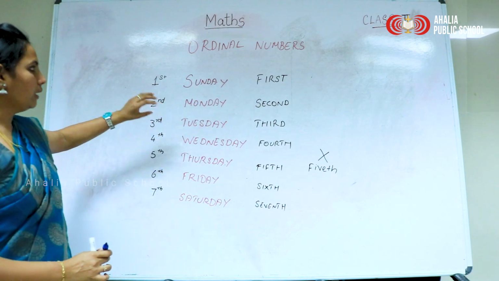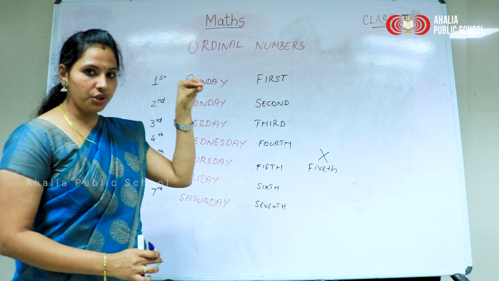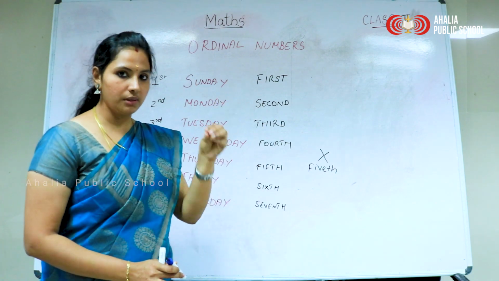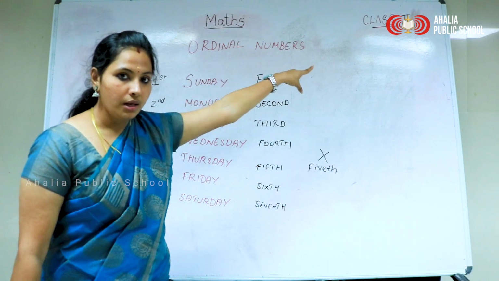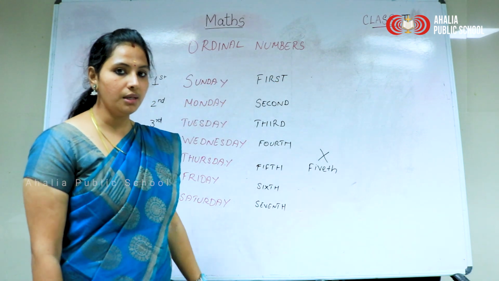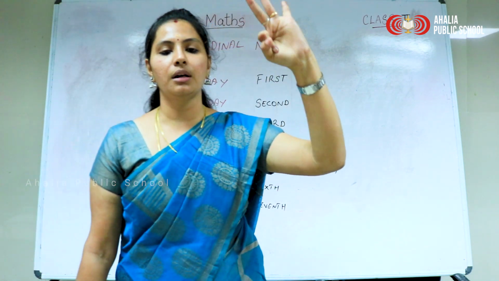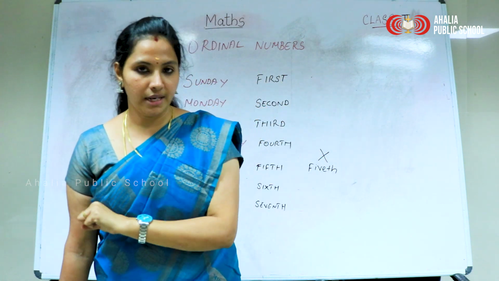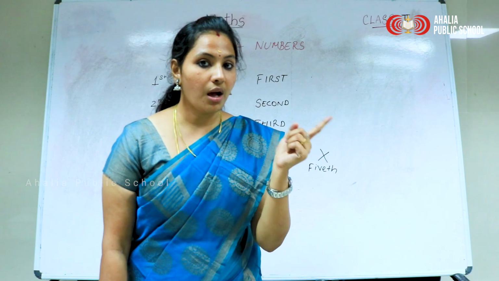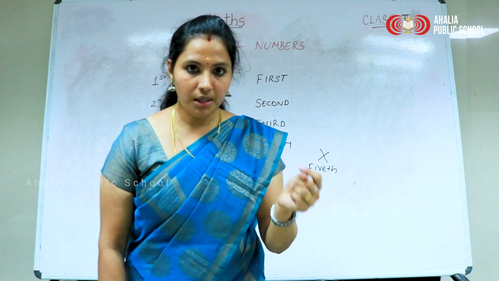So if we are assigning or giving a position to something, a person or objects, what will be used here? Ordinal numbers. What are ordinal numbers? First, second, third, fourth, fifth, sixth, seventh, eighth, ninth, 10th. Those are ordinal numbers.